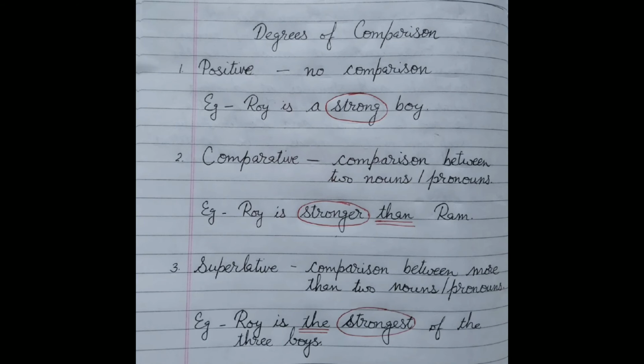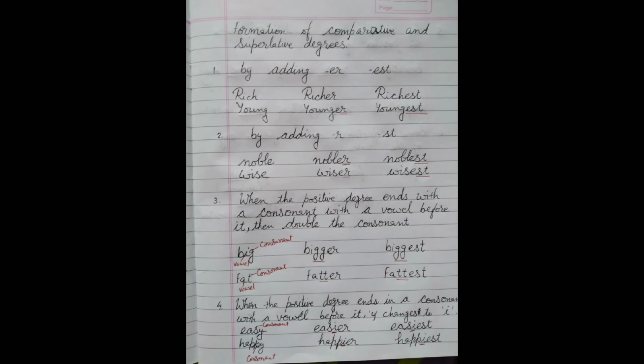Now we see how these adjectives of comparative and superlative degrees are formed. So there are different ways. First is by adding ER or EST respectively to comparative and superlative degree.